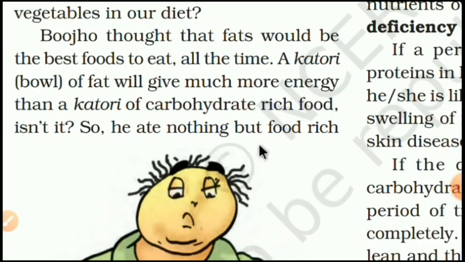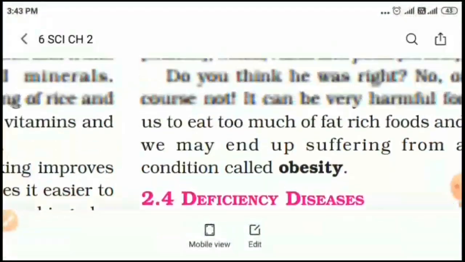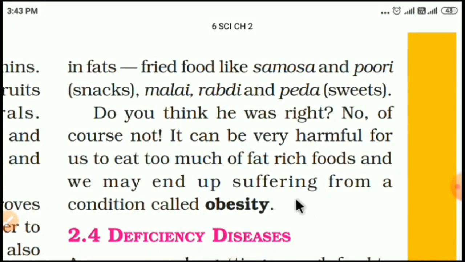So he ate nothing but food rich in fats. And which food is rich in fat? Fried food like samosa and puri, malai, rabdi and peda. So Bujo thought to eat these fried foods, samosa, puri, malai, rabdi, peda, all these sweets also. Do you think he was right?